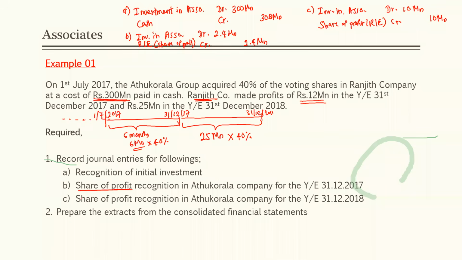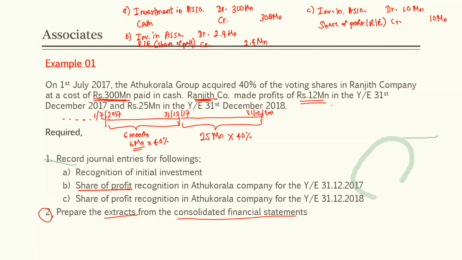And in the second point, we are asked to prepare extracts from the consolidated financial statements.